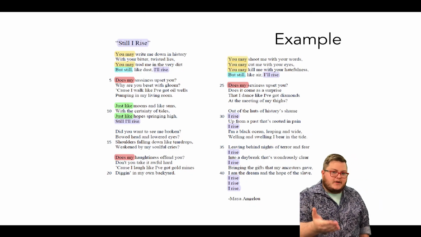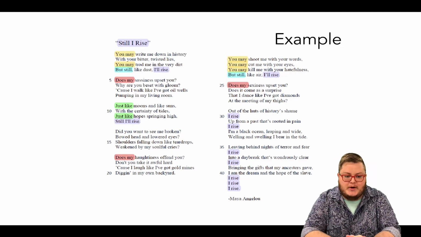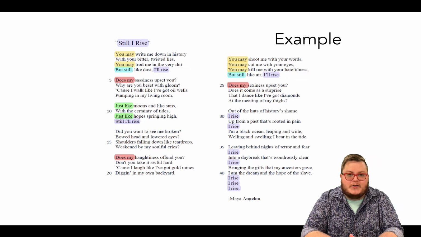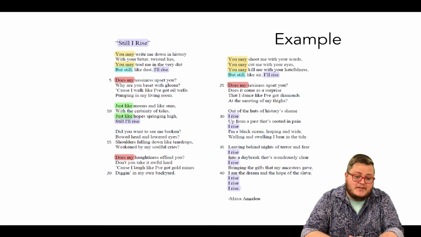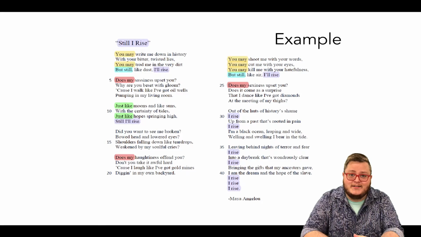So here's the example here, Still I Rise. I highlighted words that we see repeated throughout the poem. Let's first look at the purple. Still I rise, still I rise, I'll rise, still I'll rise, I'll rise, I rise, I rise, I rise. Are those repeating? I hope so.